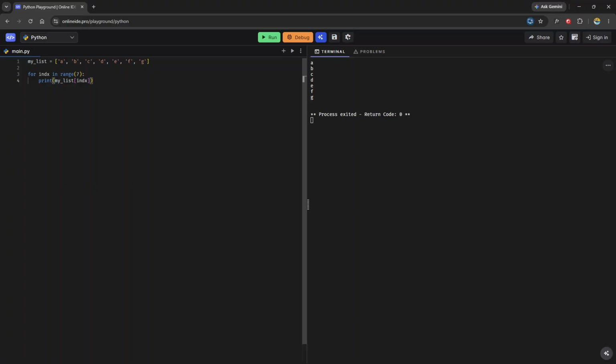But if my program only has to iterate over a list or a string, and actually, I should have demonstrated that. My string is equal to hello world, and I can do for letter in my string, print letter. And there we go. In fact, I should probably put a separator print statement here.